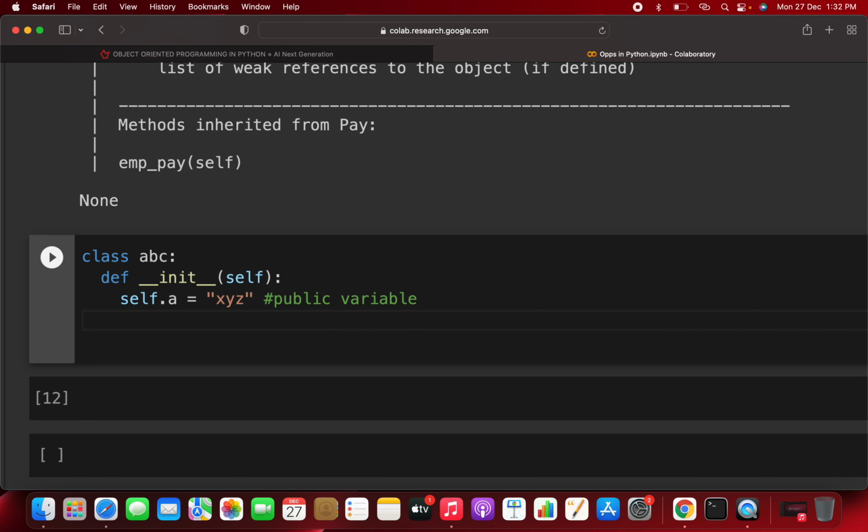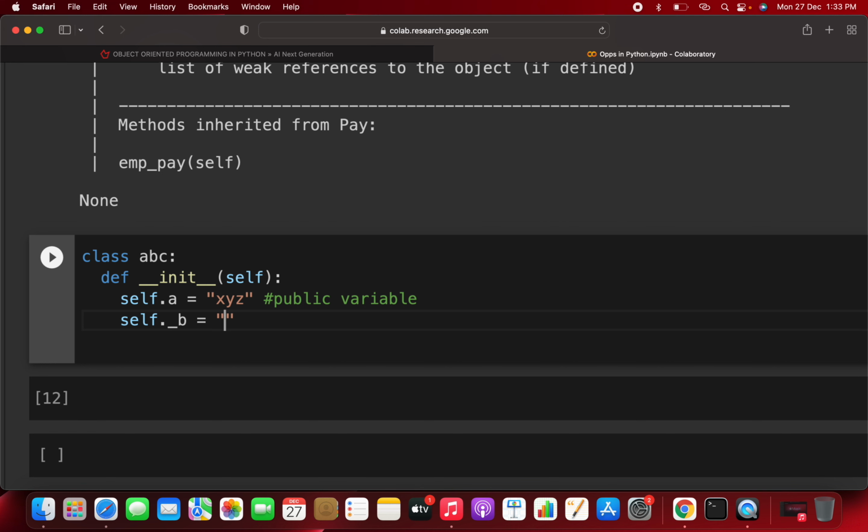Now if you write self._b, what do you mean by a single underscore? If you come from Java or C++, you will know the concept of protected. Protected variables are those you shouldn't access outside of the class, but you can access them when making an object or in the inheritance concept, that is in a child class where you want to take the properties, that is variables and methods, from your parent class.